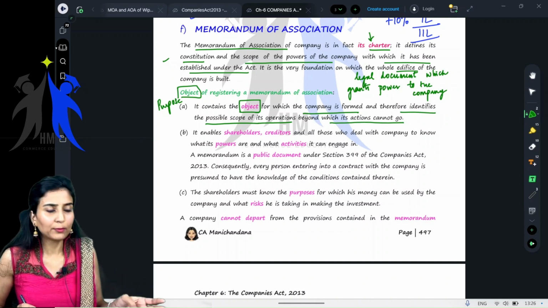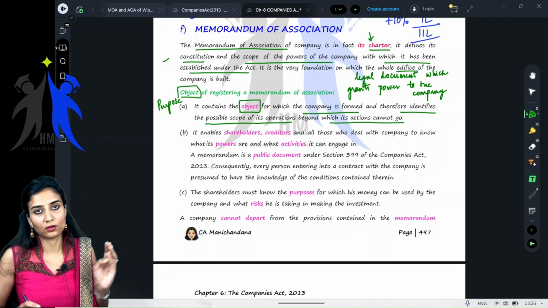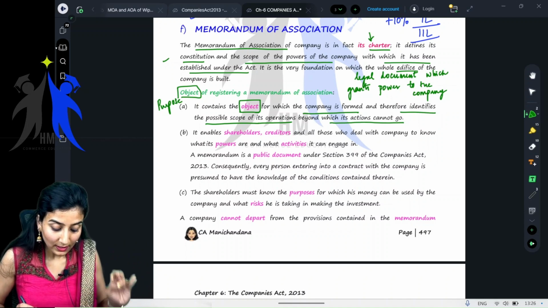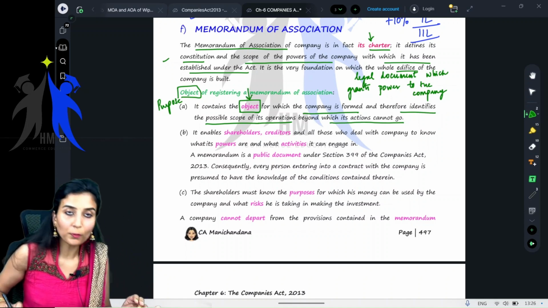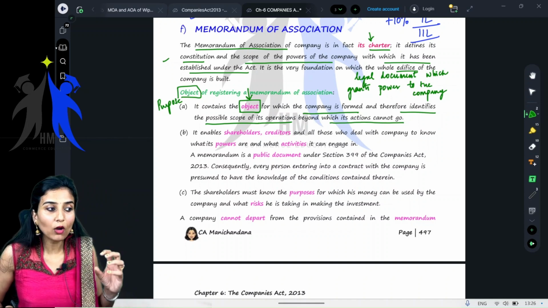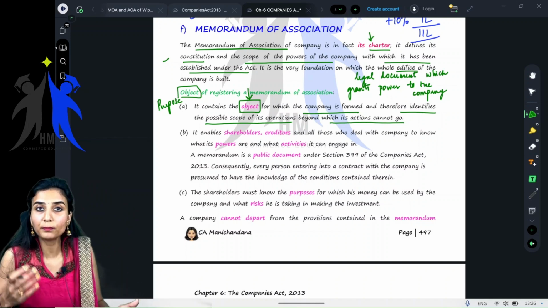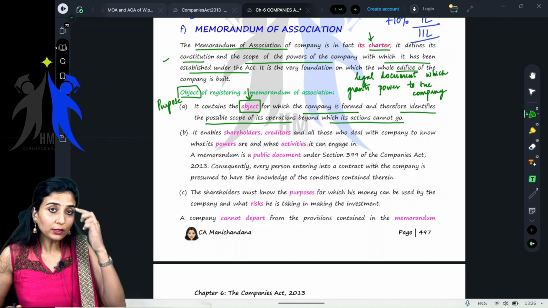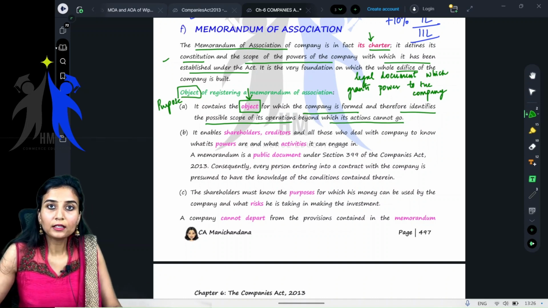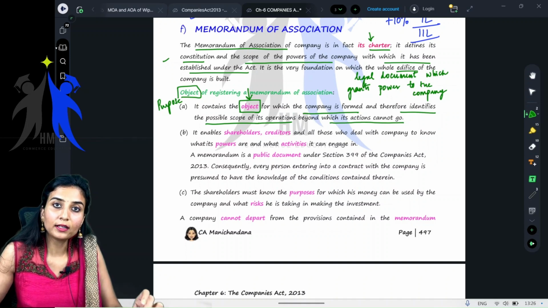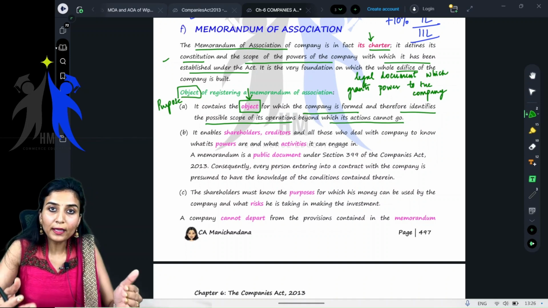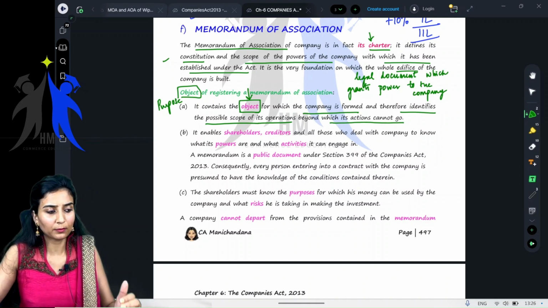What are those clauses? You will learn. Name clause, registered office clause, capital clause. You also have this object clause, very important object clause. Now, what is the object of the company? Why is this company being incorporated? What is the purpose of this company? Say, for example, you take a real estate company. It has to write down in its objects what is the main purpose of incorporating this particular company.